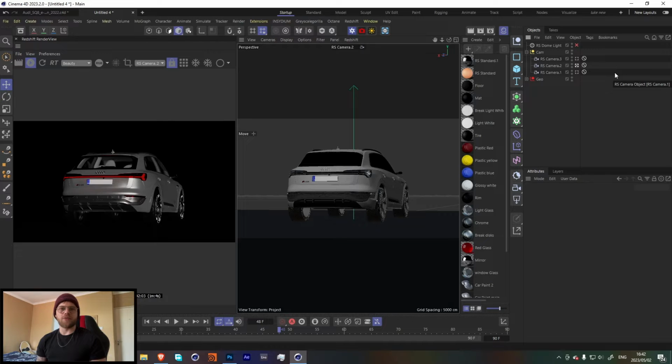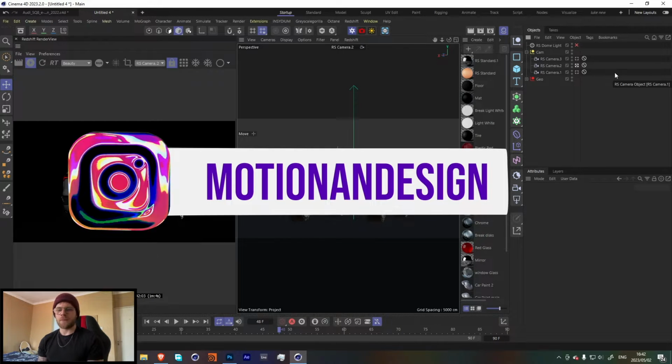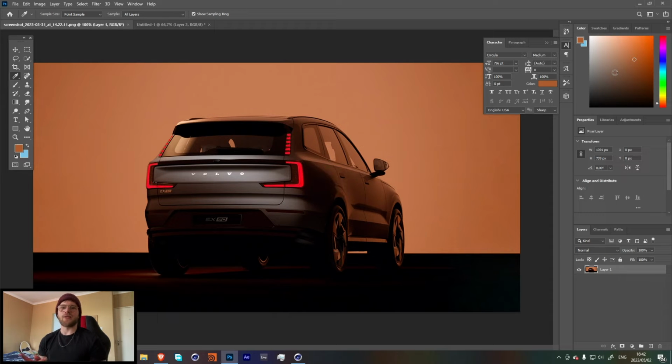So I've been trying to improve my lighting skills recently. I've noticed that the lighting in a lot of my scenes is kind of standard and I wanted to improve them. So I was challenged by a friend of mine to try and recreate one of the Man vs. Machine Volvo car shots. So this is the shot that we're trying to recreate today. This is mainly going to be just for educational purposes, to try to learn a bit of how they got a similar result to this. Car renders can be quite difficult, and so yeah, I thought I would show you guys what I learned from doing this project.